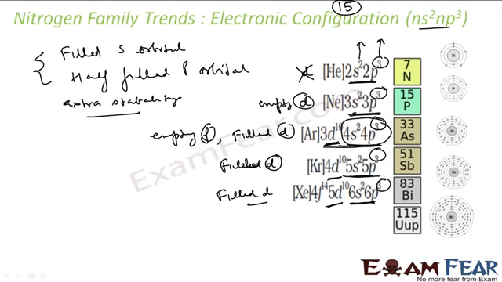But the good part of nitrogen is there is no d orbital. With phosphorus, there is an empty d orbital, and in arsenic there is a filled d orbital. So you see there is a variation: no d orbital, empty d orbital, filled d orbital, and with this there will be a difference in the properties. We'll talk about these. Just remember these three, right? No d orbital, an empty d orbital, and a filled d orbital.